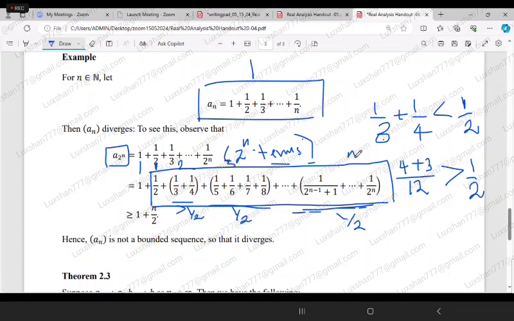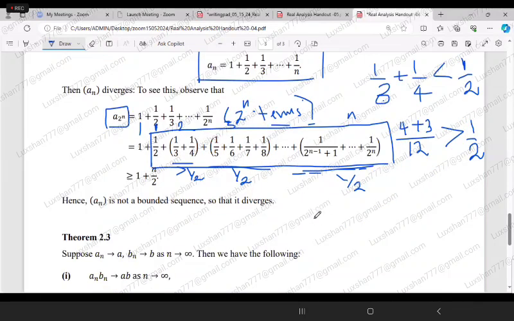Likewise, there will be n. Each of these terms is greater than half, and there are n groups. Therefore, you can write this whole thing as greater than or equal to n by 2, because each of these is greater than half, and there are n groups. Already we have one here. Therefore, I am writing in this way.